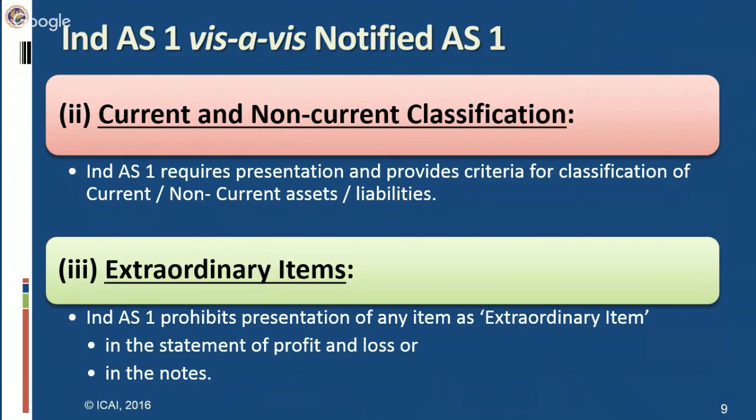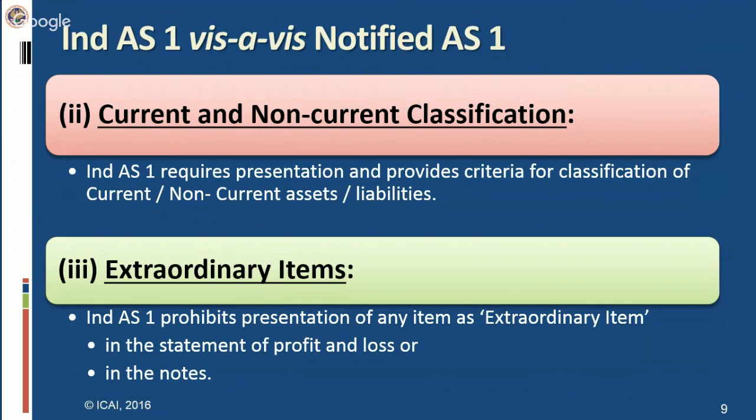Third difference is extraordinary items. The concept of extraordinary item has been done away with in Indian accounting standard. There is no such item as prescribed in IFRS as well as in Indian accounting standard. This concept is there in existing accounting standards. Notified AS says about extraordinary item. In many standards they deal with this, like in AS3 and AS5 they talk about extraordinary items.